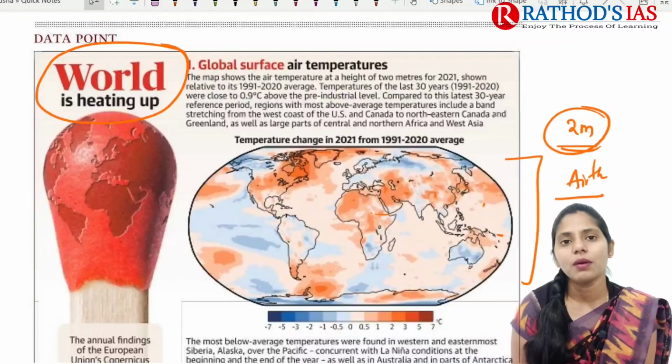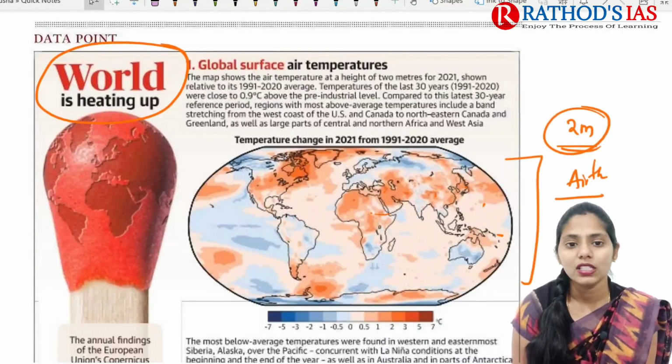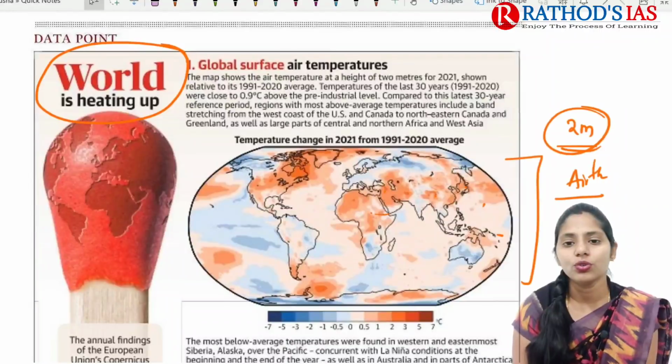If you compare with the last 30 years, temperature was close to 0.9 degrees centigrade above the pre-industrial level. Now this surface temperature is 0.9 degrees centigrade higher, at a height of 2 meters.